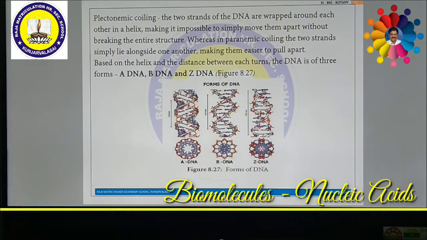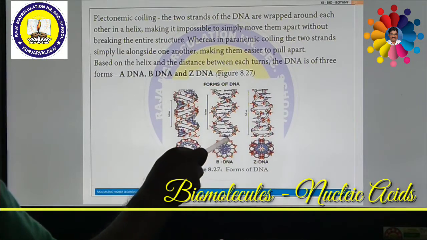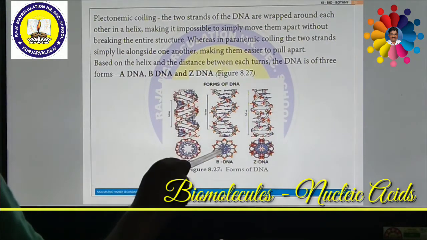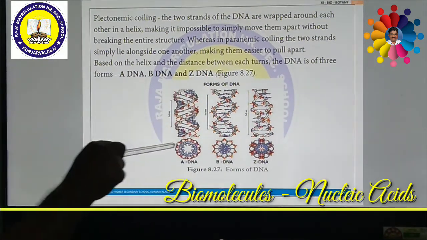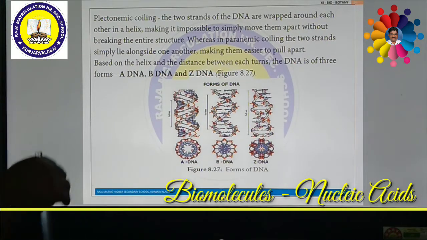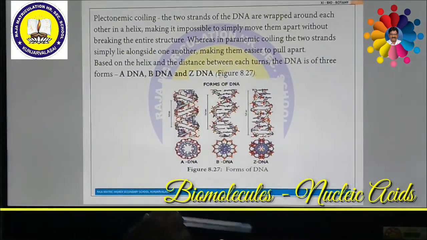Then if you see the topology of the grooves, B-DNA has major grooves wide and deep, and minor grooves narrow. Generally, major grooves are wide and deep. But in A-DNA, the major grooves are very narrow and deep. But for Z-DNA, it is flat. See here, it is flattened.